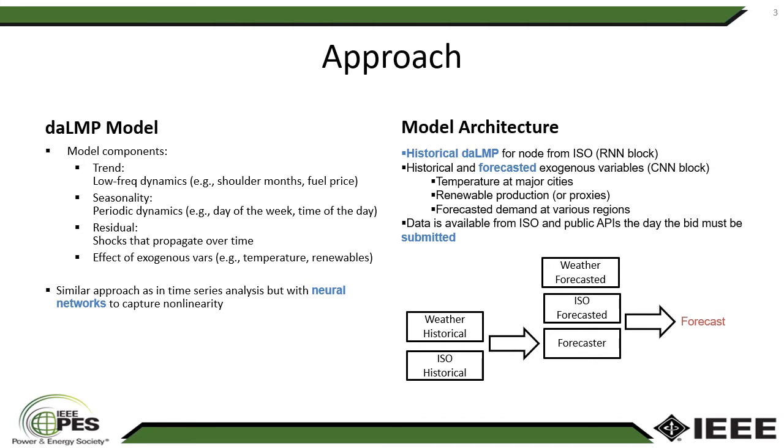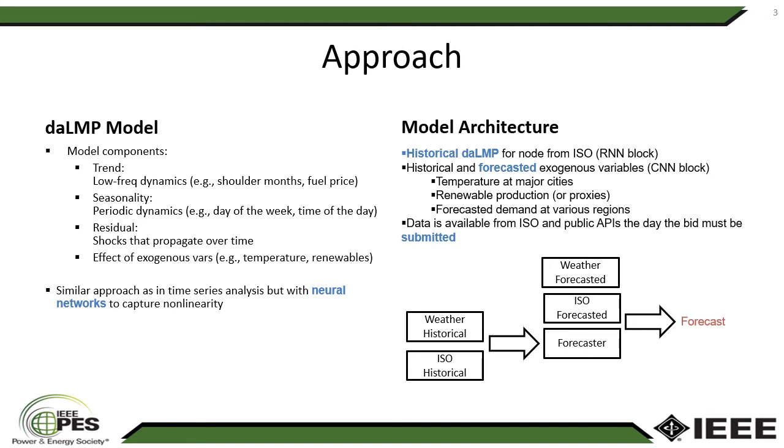The approach that we followed is to have a single forecasting model that would incorporate various components into it. We were going to take into account a trend to capture low-frequency dynamics, such as the effect of shoulder months and fuel price. We were going to take into account seasonality to capture the effect of day of the week and time of the day. We were going to take into account the effect of residuals so that we can capture shocks that propagate over time, and also the effect of exogenous variables, such as temperatures and the effect of renewable energies.